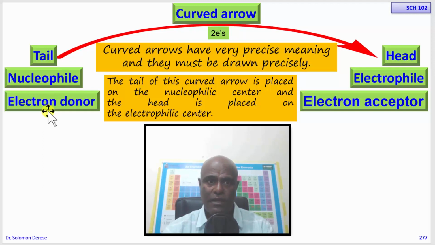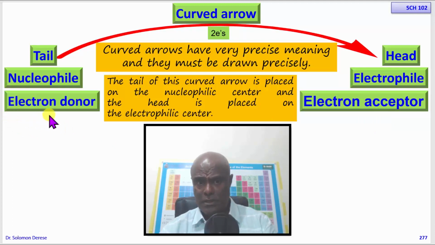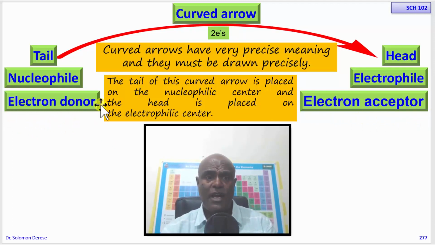You put the electron donor at the tail, while the electron acceptor, you put it at the head. The electrophile will be at the head, not the other way. See, this one is electron rich. This one is electron poor. Assume this one is a rich person, this one is a poor person.